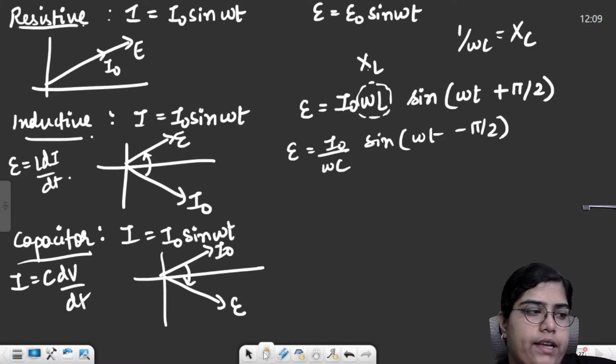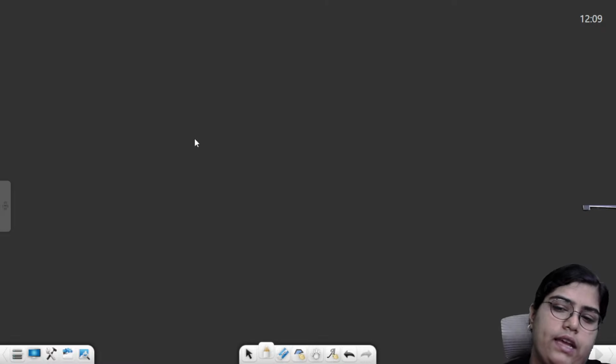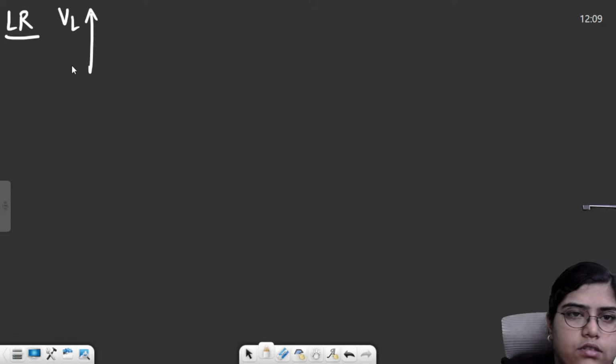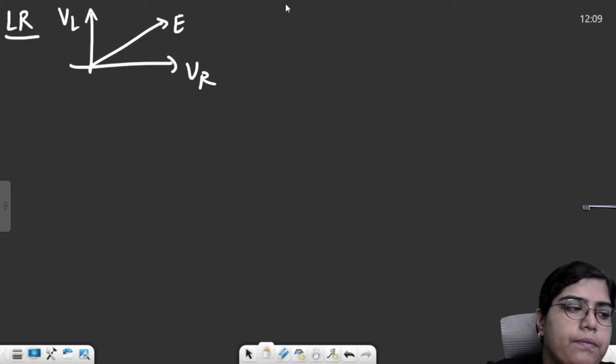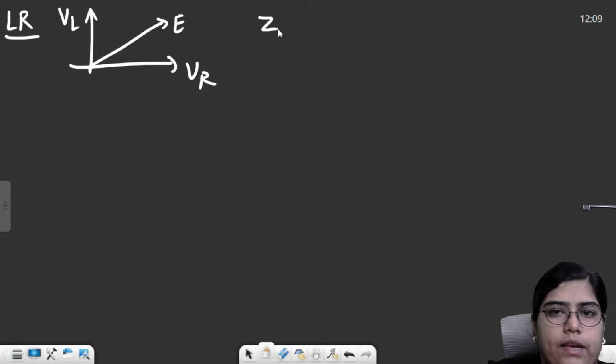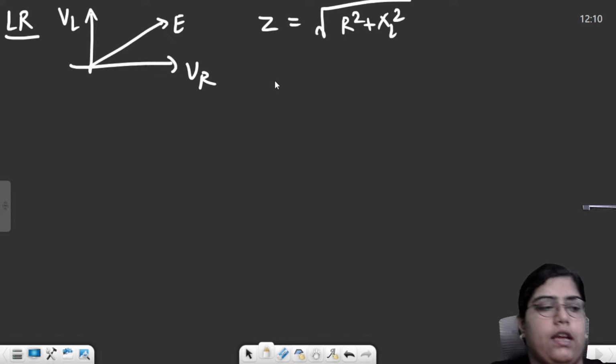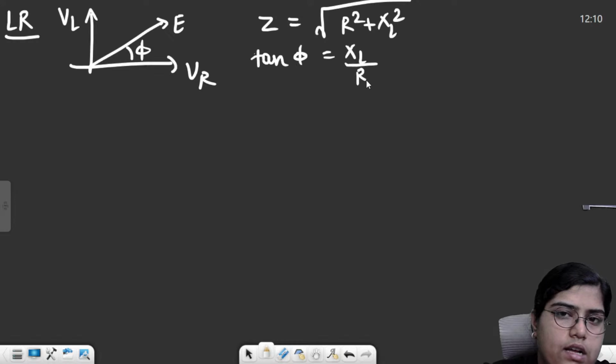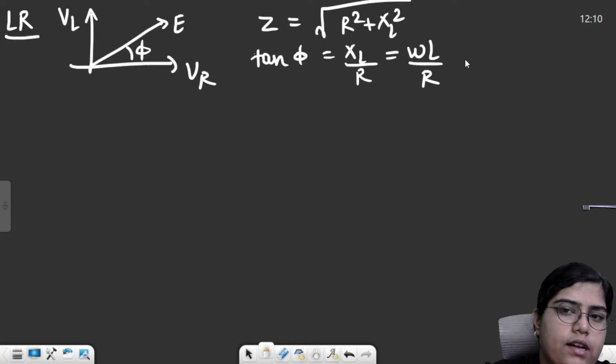Okay, and then we had something called an LR circuit. That means an LR circuit has an inductor and a resistor. For an LR circuit, our phasor looked something like this. This was VL, this was VR. Net EMF was somewhere in between. And the value of total impedance Z was simply root R square plus XL square. And you were asked to calculate this phi. This tan phi was equal to XL by R or omega L by R.